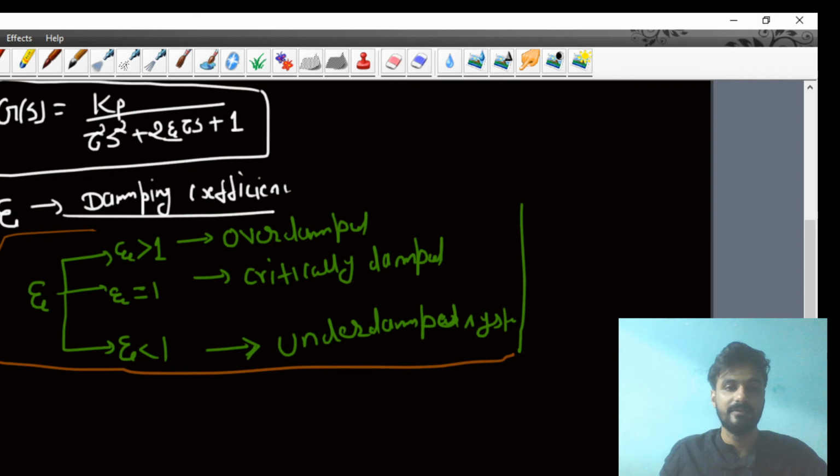We are only interested in calculating the roots of this denominator, because sometimes in the GATE examination they will ask a question about this particular term. So how will we calculate these things? You can calculate the discriminant of this quadratic equation, that is b square minus 4ac.